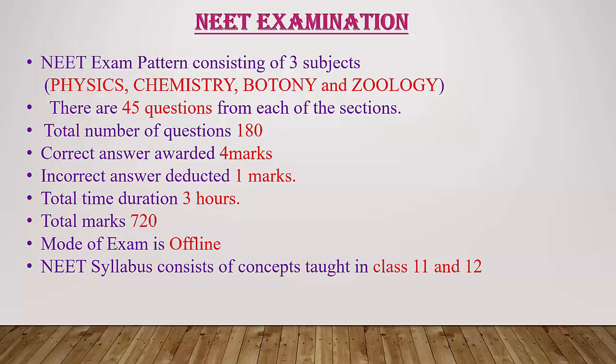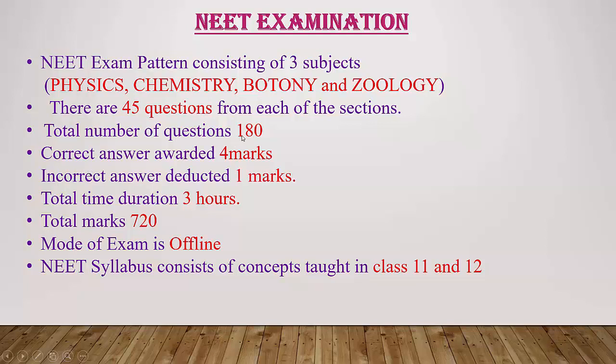And the NEET examination pattern. The NEET exam pattern consists of 3 subjects, that is physics, chemistry and biology. In biology again, there are 2 branches, as you already know, botany and zoology. So in all these 4 subjects, there are 45 questions from each section.